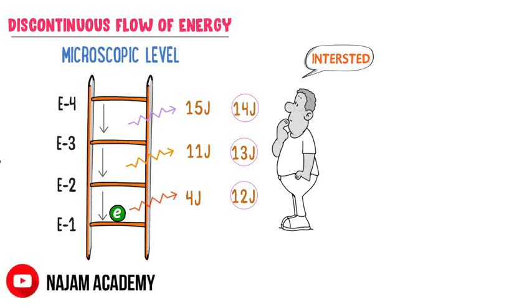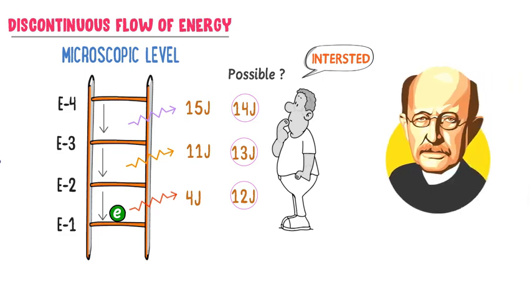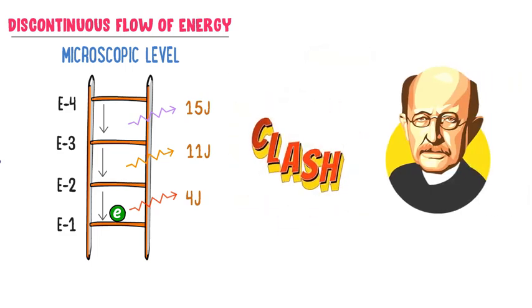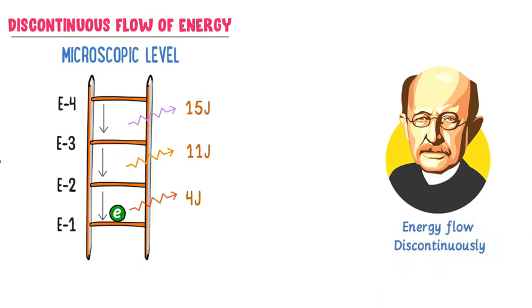I mean, the flow of energy must be continuous. 14 joule, 13 joule, 12 joule, according to my wishes. Now let me ask you, is it possible? Well, here comes Max Planck Baba to say that it is not possible and it is totally wrong. Energy flows in a discontinuous manner at the microscopic level. Planck Baba says that when an electron jumps from the fourth energy level to the third energy level, it loses a fixed amount of energy, 15 joule energy, in the form of a discrete wave packet like this, or just like a chocolate packet.